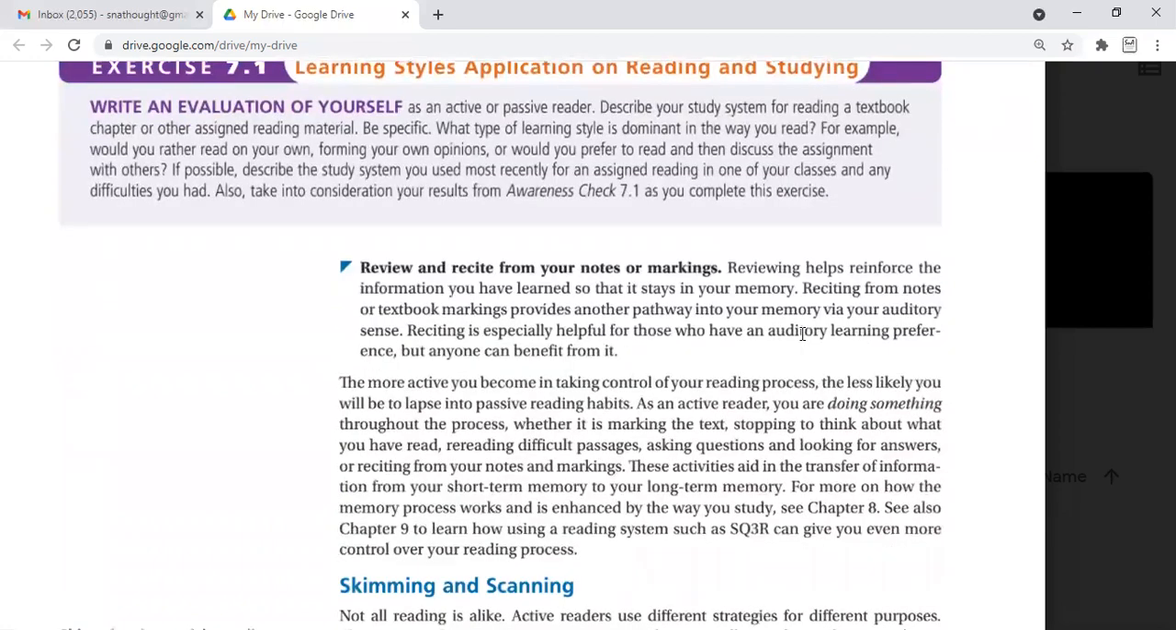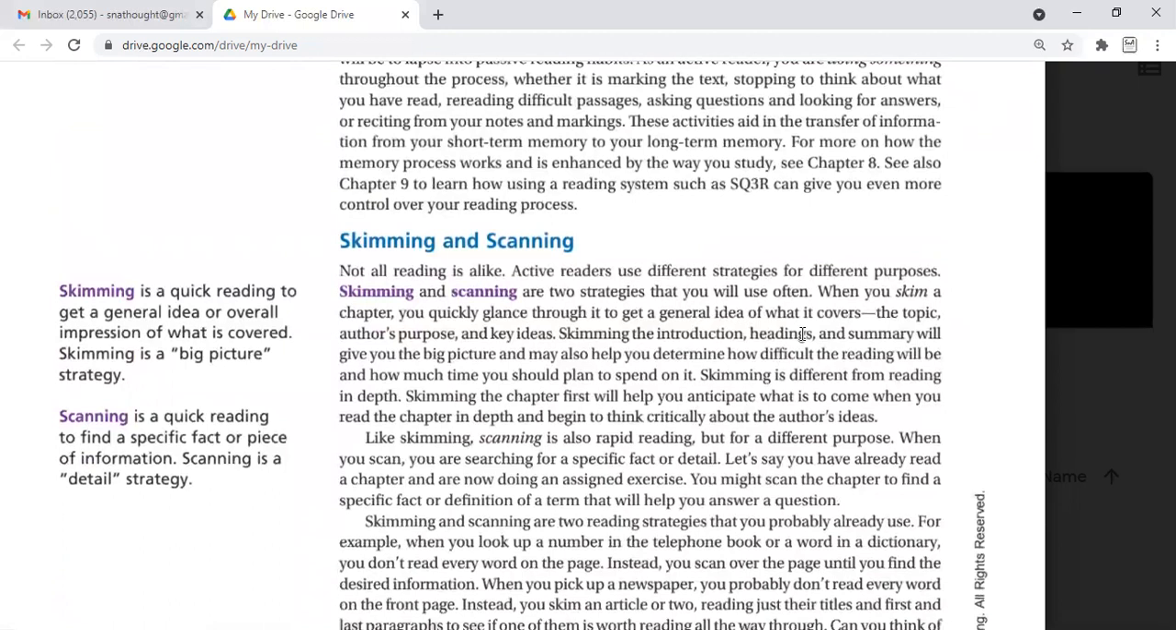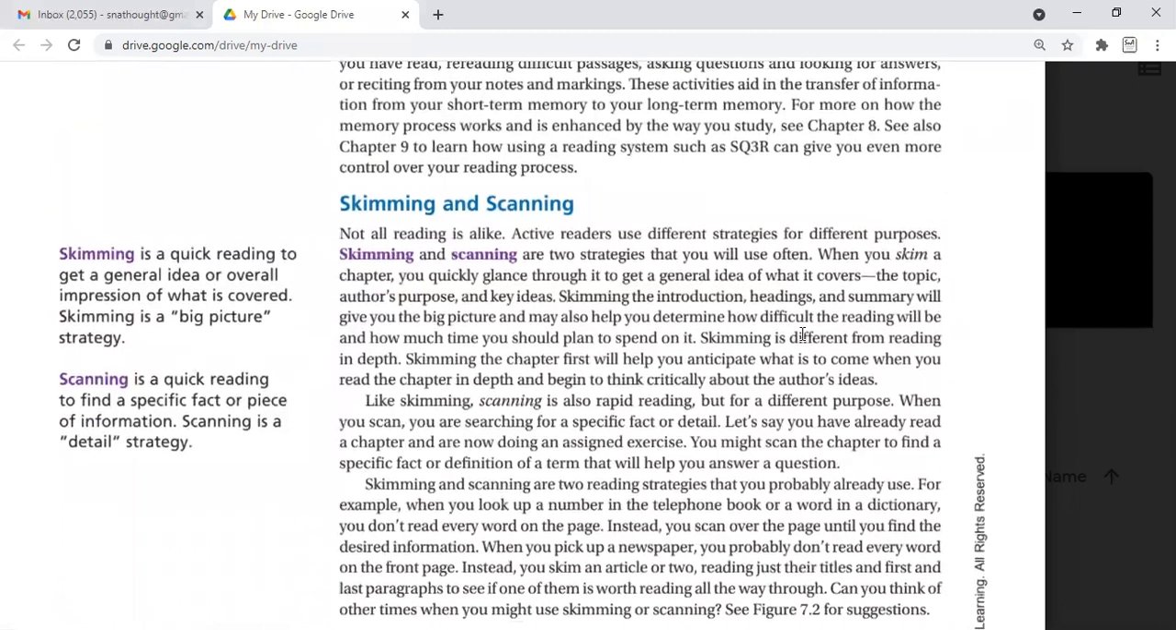And finally, review and recite from the notes. These are the two great strategies mentioned in the book, skimming and scanning. Skimming is an overall view. It is a review over the main topic, major topics, subtopics, and key content, and it shows a big picture of the whole strategy. But scanning is detail. It is a specific piece of information through which we find details.